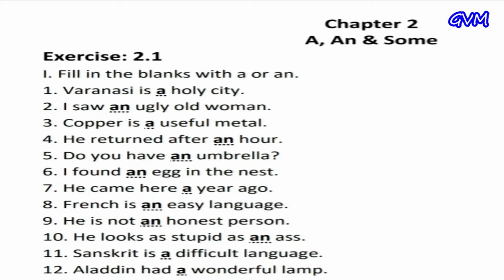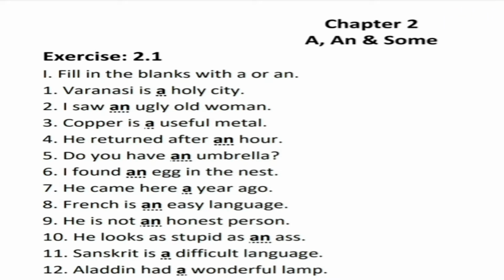Today I am going to start class 6 English grammar second chapter, and that is A and The. A, an and the are called articles in English grammar. A and an are called indefinite articles. The is called the definite article.